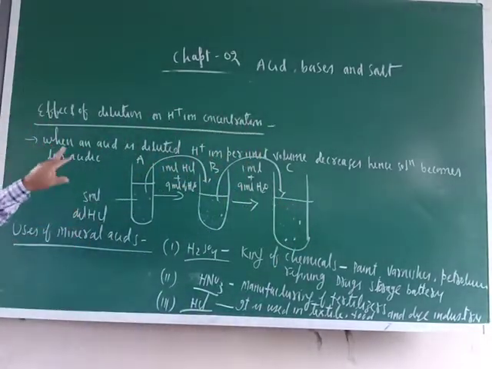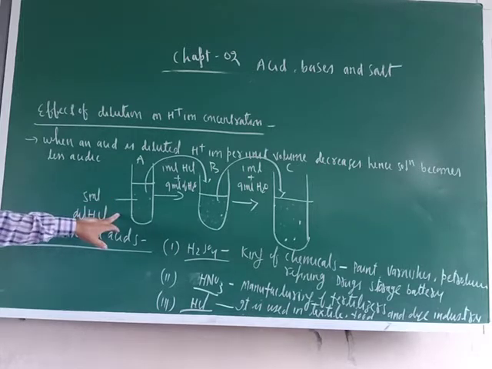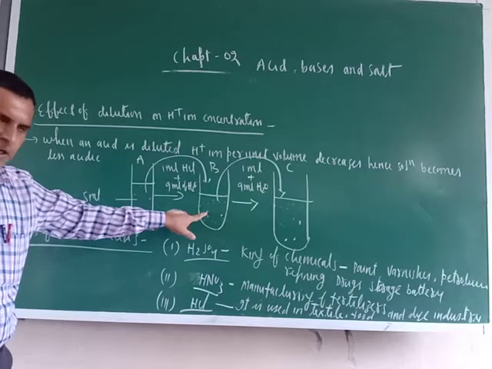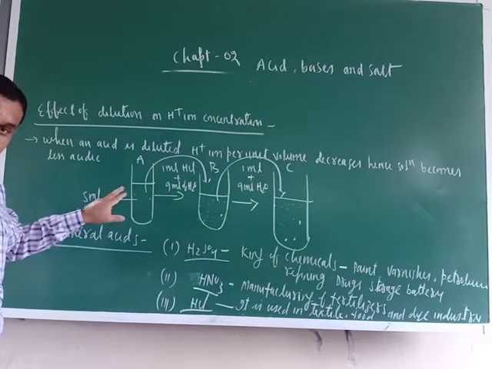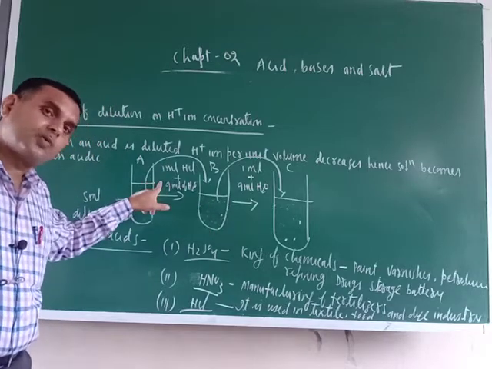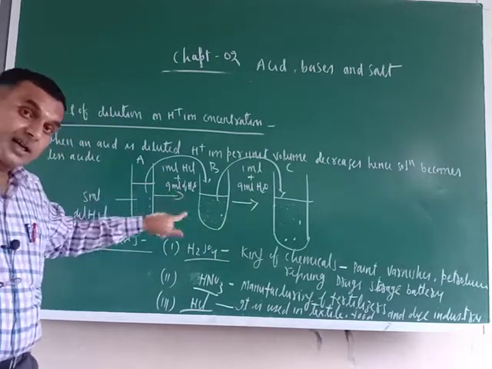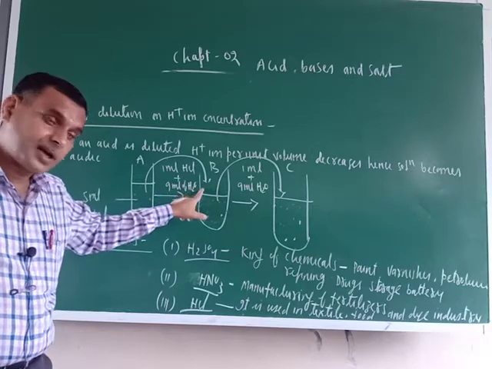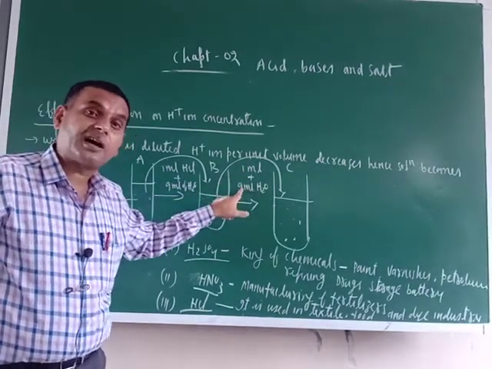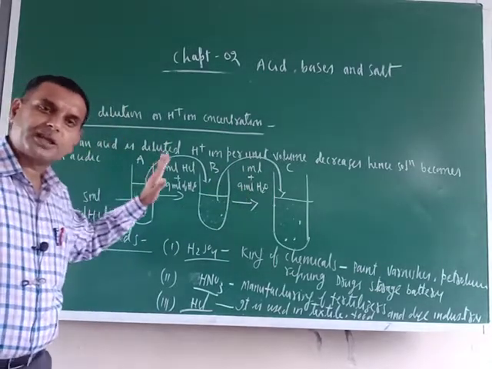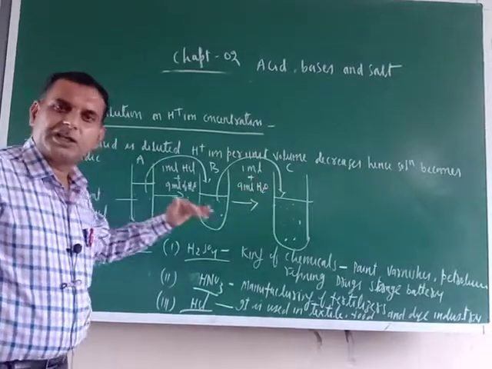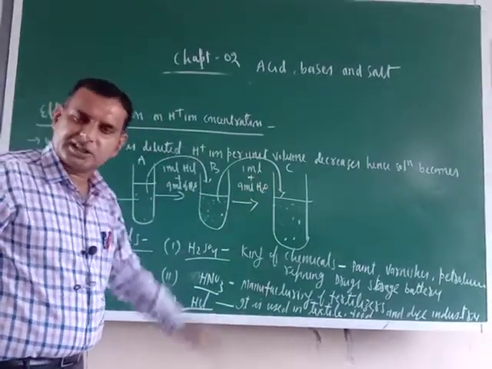Once again listen here, 5 milliliter of HCl you have taken. Now 1 milliliter you have taken out and added here. From 5 milliliter only 1 milliliter you have taken and 9 times water you have added. Further you take 1 milliliter from here and add to C with 9 milliliter of water. So just try to understand, as you move from test tube A to C, dilution increases or not?